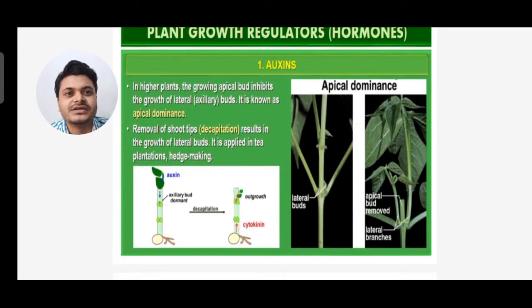Next, in higher plants, the growing apical bud inhibits the growth of lateral axillary buds. This is known as apical dominance. Removal of the shoot tip, that is decapitation, results in the growth of lateral buds. It is applied in tea plantation and hedge making. You can see apical dominance, lateral buds are shown there, and the apical bud is removed so that lateral buds will grow.